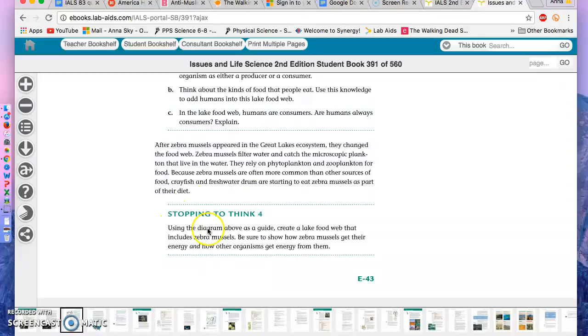Stopping to think number 4. Using the diagram above as a guide, create a lake food web that includes zebra mussels. Be sure to show how zebra mussels get their energy and how other organisms get energy from them.